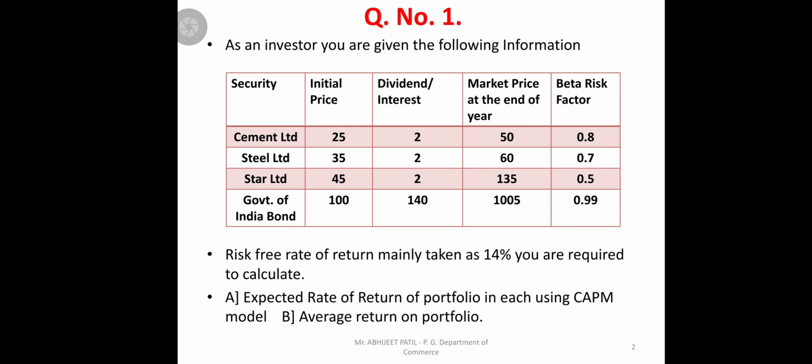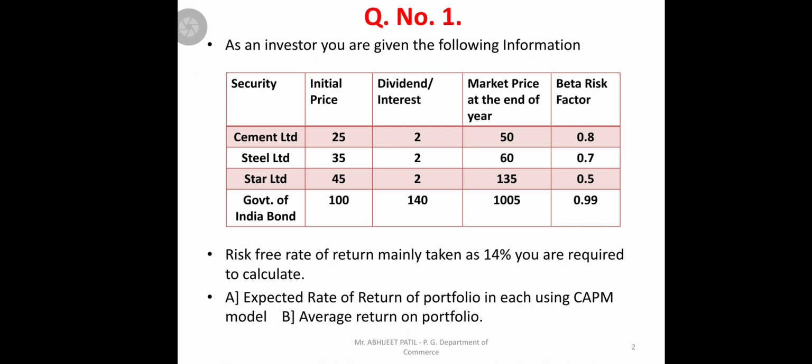Two questions they ask. First, the expected rate of return on each security using the CAPM model. They ask for each individually, so you should calculate the expected return of Cement Limited separately, Steel Limited, Star Limited, and Government of India bonds. And one more question is the average return on the portfolio, meaning the average of these four, including your shares plus your bonds. So we will solve these problems.